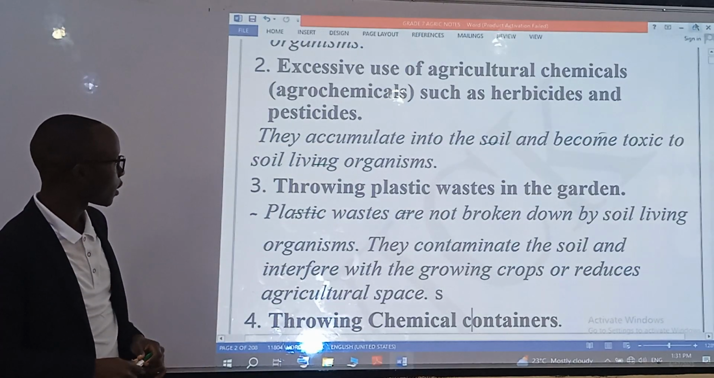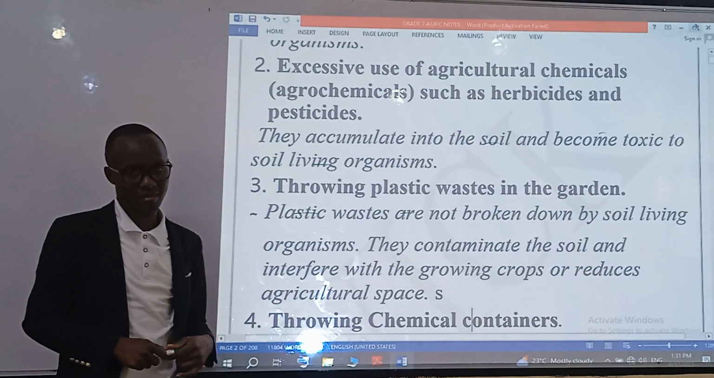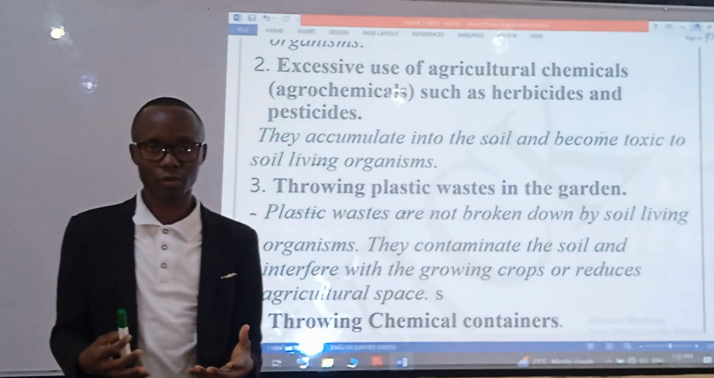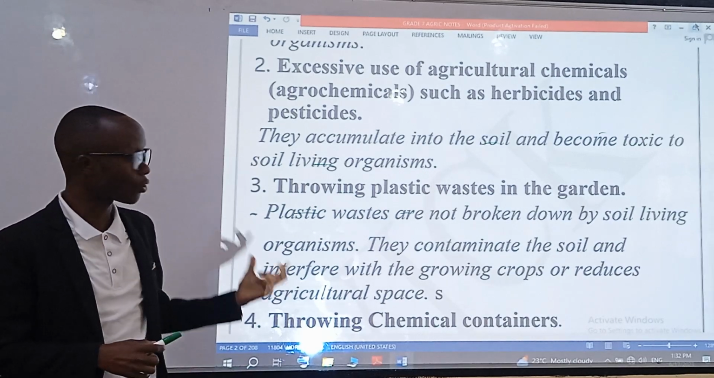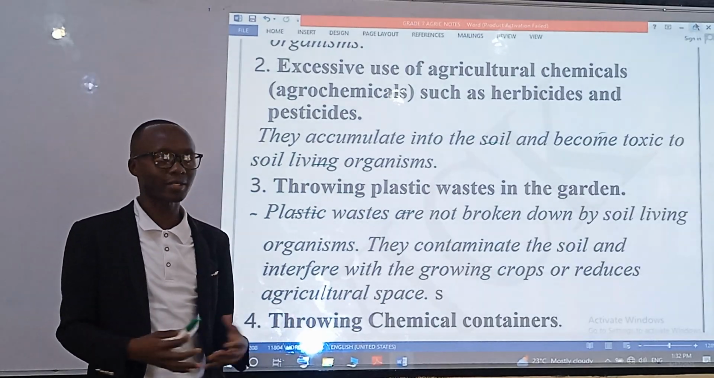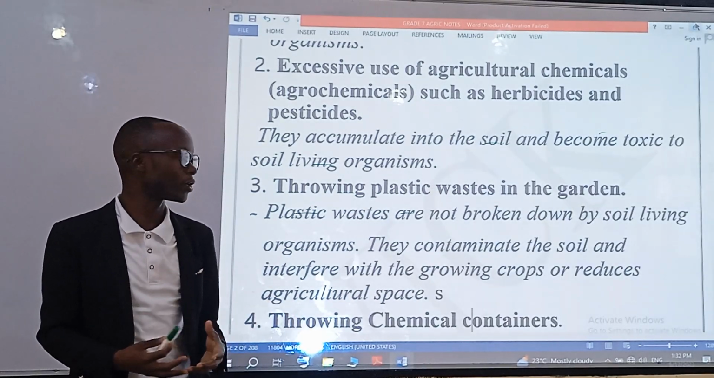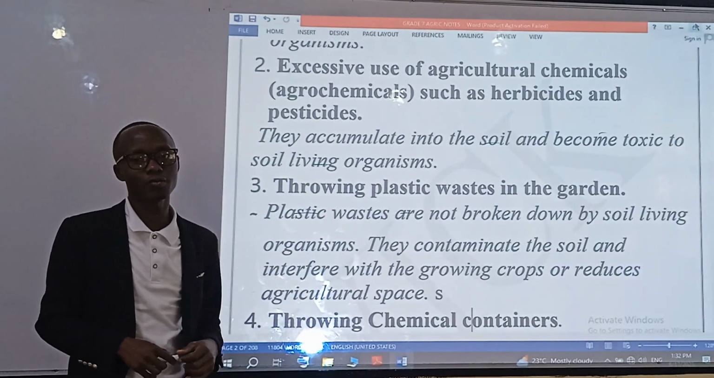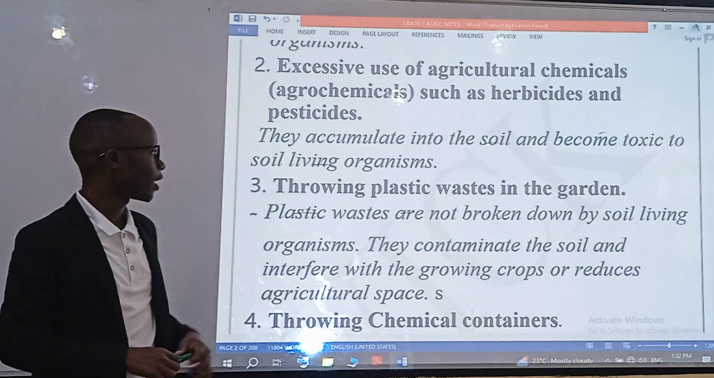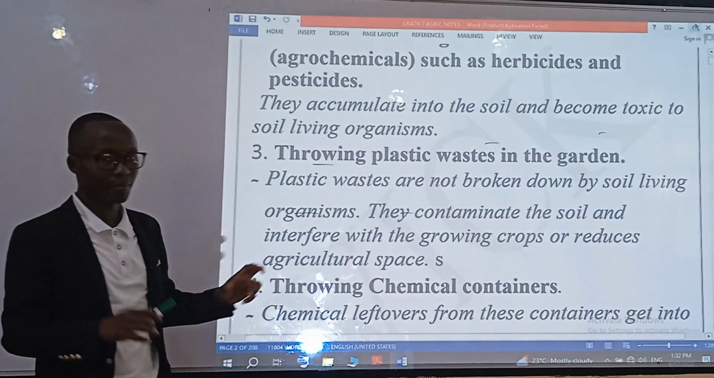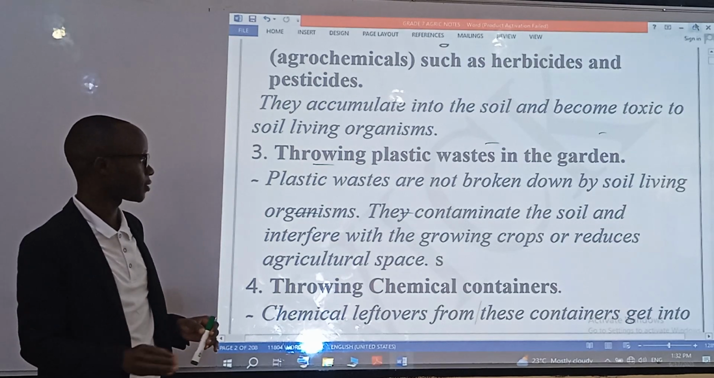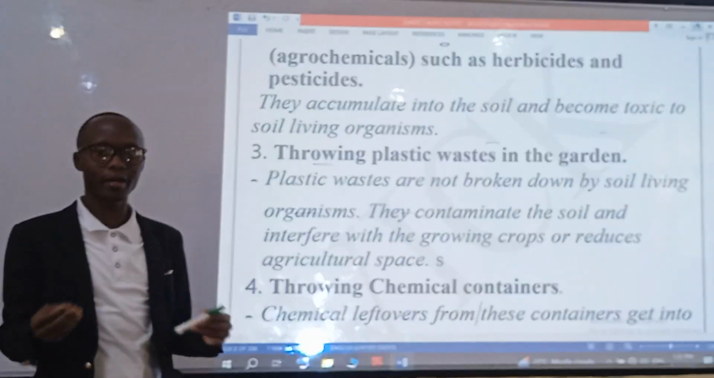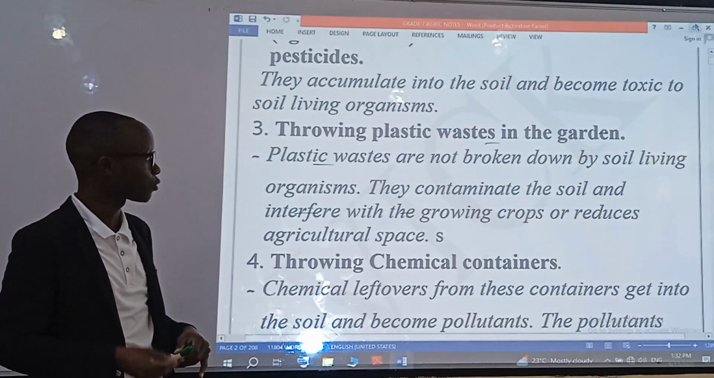Cause number three is throwing plastic waste in the garden. Any farmer, any person practicing agricultural production, must be very cautious about waste that is thrown everywhere in the surrounding. Even community members may not be aware, and after using plastic waste, the disposal is not proper. These wastes are very dangerous. They are pollutants, contaminants, because they are non-biodegradable, so living organisms cannot break them down to decompose.